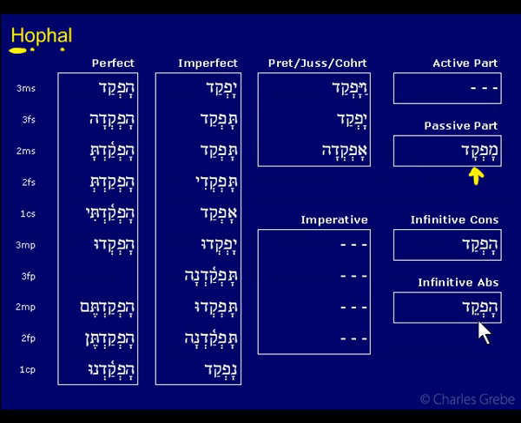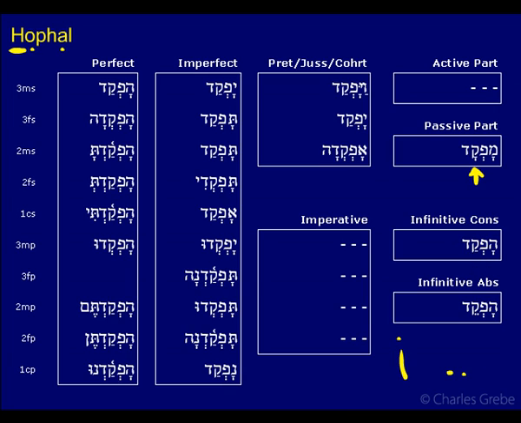Patach here, and we have tsere. Why tsere? Well, you have a tsere just like you have in the Hiphil. And in the Hiphil module, I said that the infinitive absolute, a way to remember this, is marked by the holem vav or holem theme vowel, or a tsere. Remember, in the Hiphil, there was a tsere here, but there was a hiriq yod here.